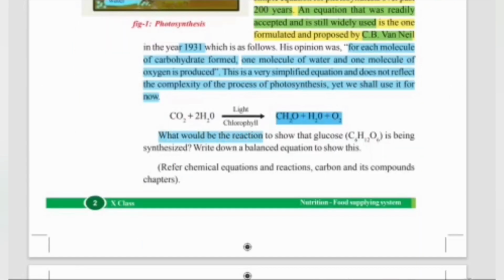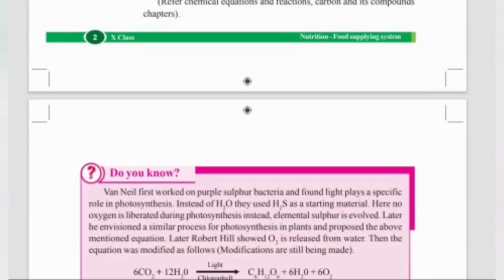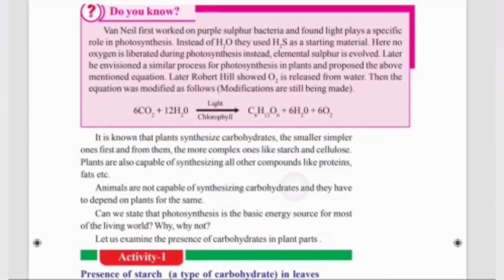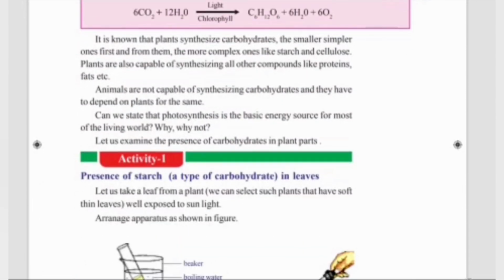So let us see what would be the reaction to show that glucose, which is C6H12O6, is being synthesized. Write down a balanced equation to show this. You can also refer to the chapters Chemical Equations and Reactions and Carbon and Its Compounds, which we will be reading in the future.